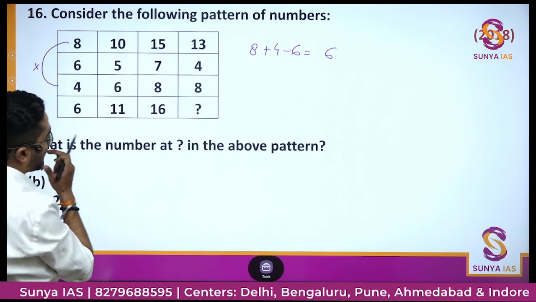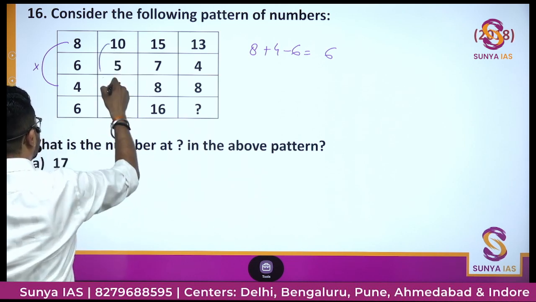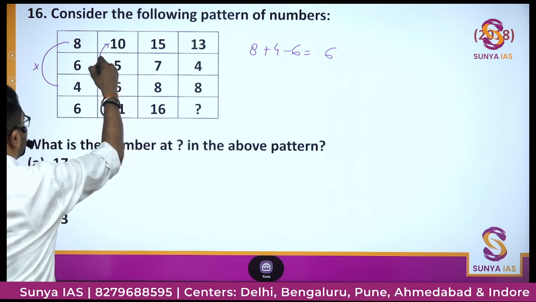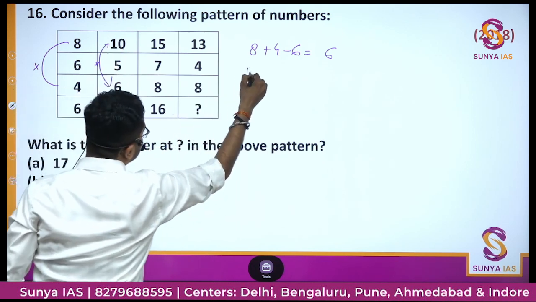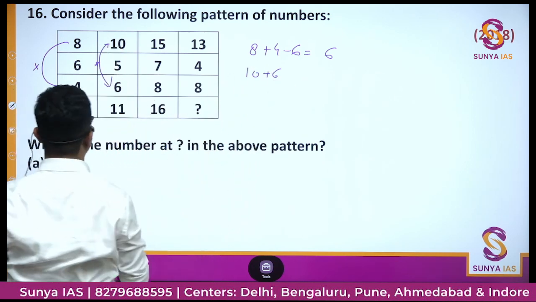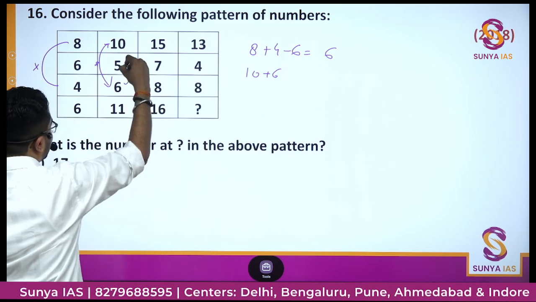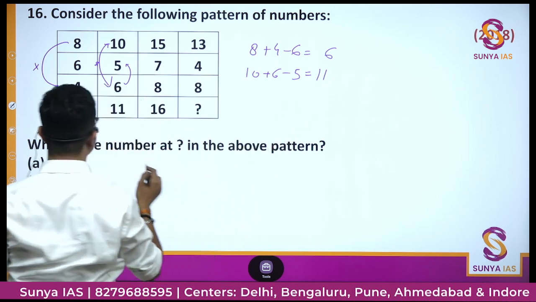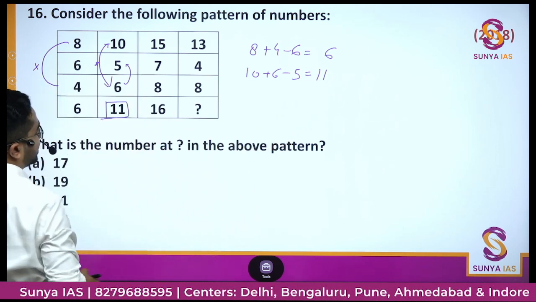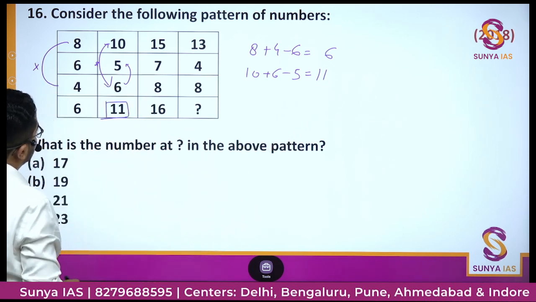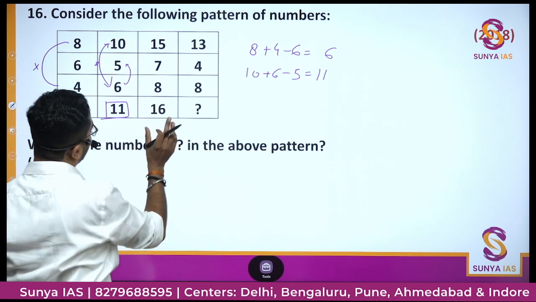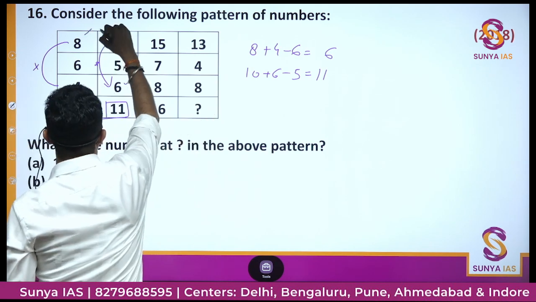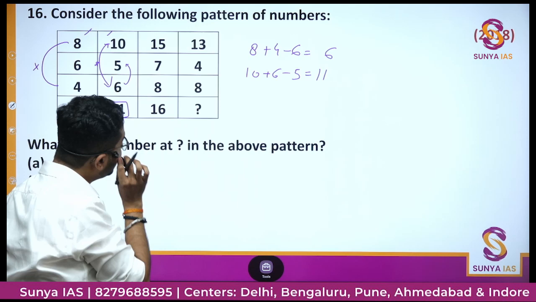Okay. So what we'll do, again we'll do like this. We'll add these two terms, 10 + 6, and then subtract from this number minus 5, 11. Are we getting this number? Yes, we are getting this number 11. So this kind of pattern is getting followed in these two columns. So let's check for the third column.